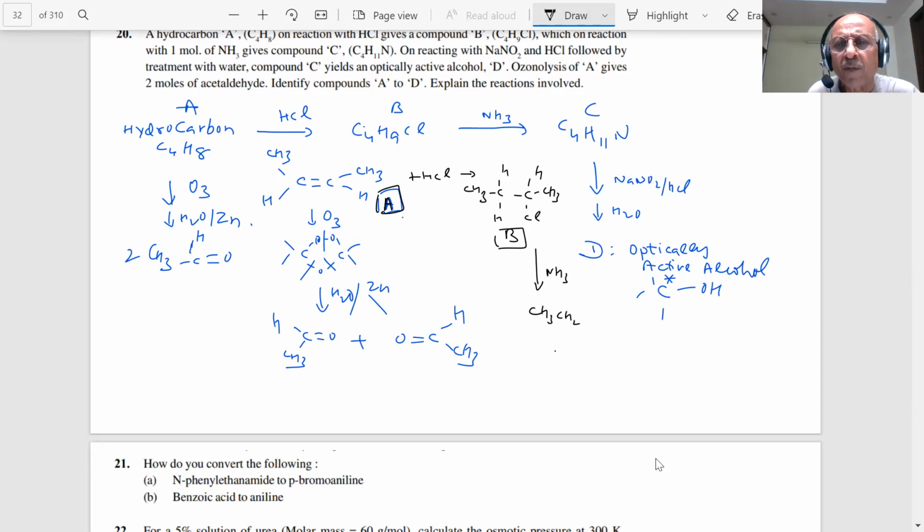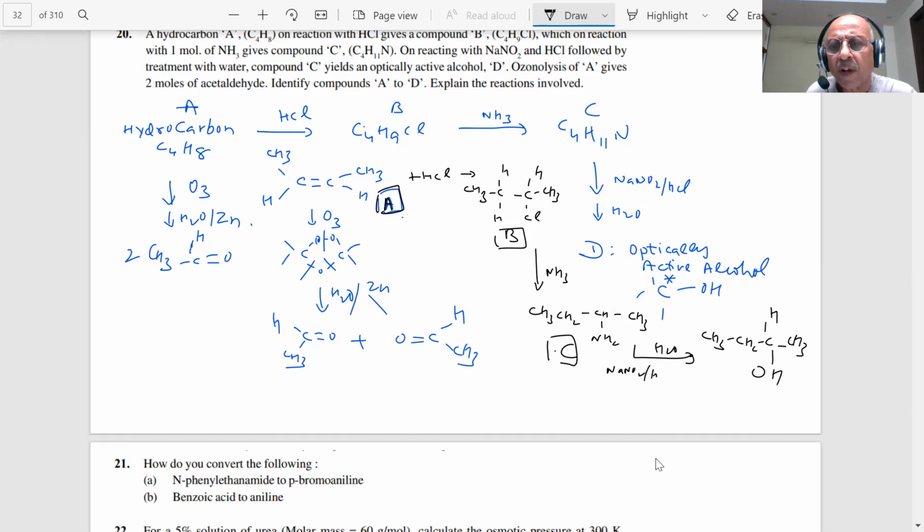CH3CH2CHNH2CH3. This is my C. What will happen if I react it with NaNO2 plus HCl, number 1, number 2, hydrolysis? CH3CH2CHCH3OH, students. This is optically active, D. It has an asymmetric carbon, student. There are 4 different groups.